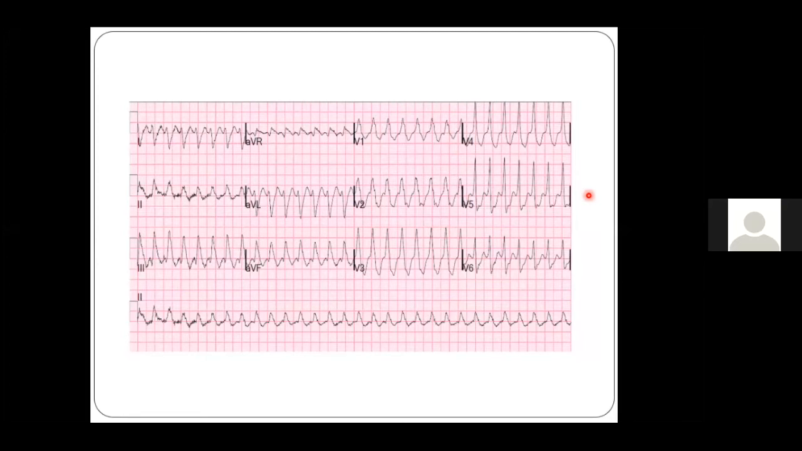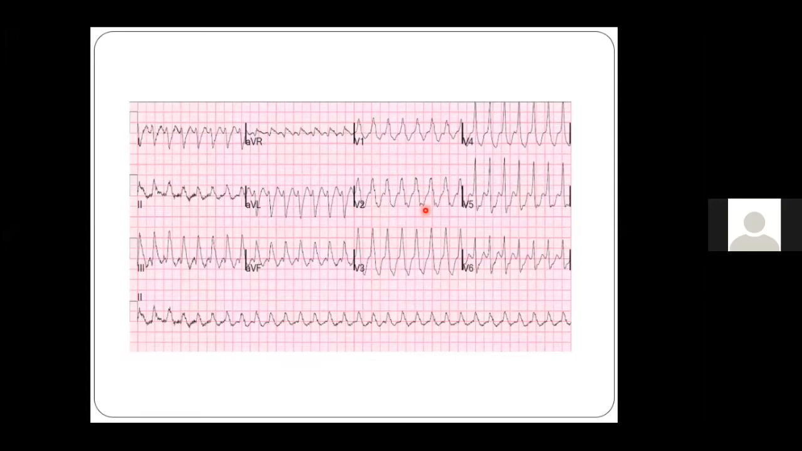So the other features are, if there is no AV dissociation, the third criterion you have to see is the intrinsic deflection. So you can see from the beginning of the R to the nadir of S, it is definitely more than 100 milliseconds. So from the beginning of R to the nadir of S, it is more than 100 milliseconds. So it means the chances of ventricular tachycardia are very high.